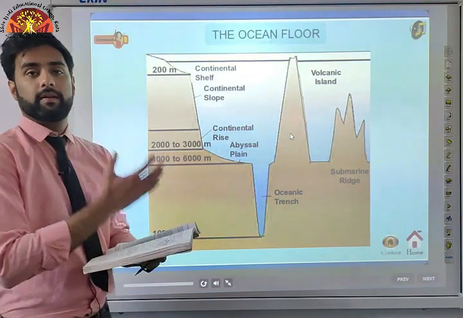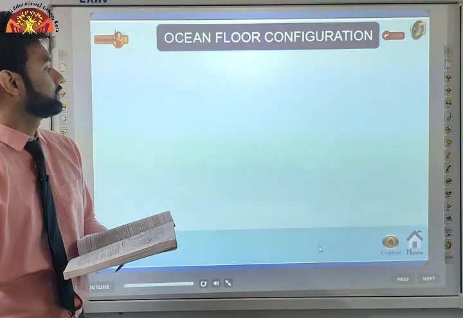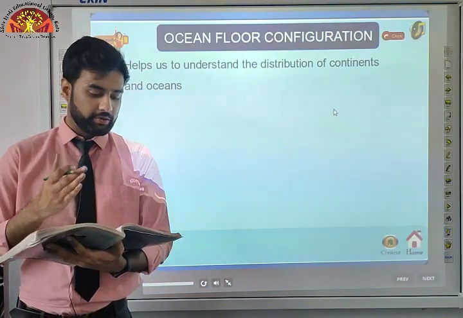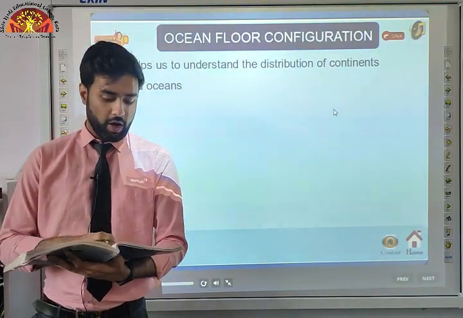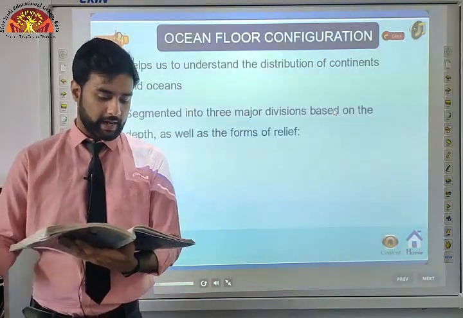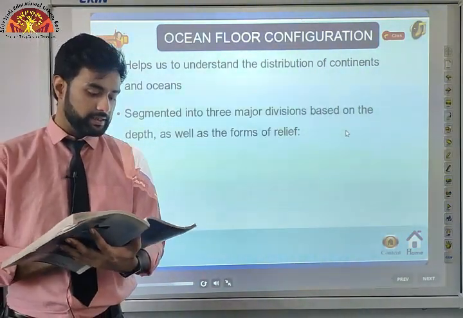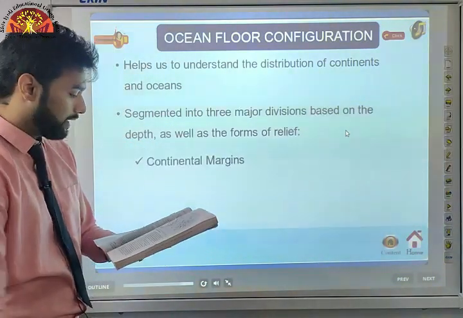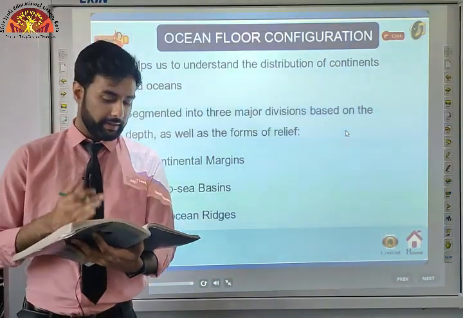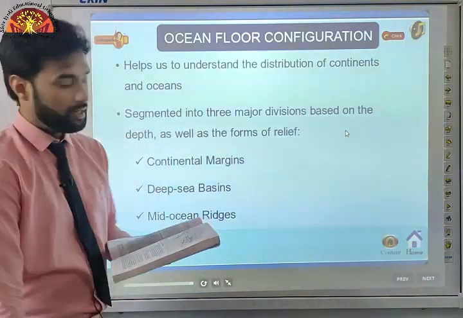How do we classify our ocean and its surface? Ocean floor configuration. In this section, we shall note a few things related to the ocean floor that help us in understanding the distribution of continents and oceans. The ocean floor may be segmented into three major divisions based on the depth as well as the forms of relief. We divide the ocean base into three parts. These divisions are continental margins, deep sea basins and mid-oceanic ridges. Again, I'm repeating, underline this: the divisions of our ocean floor are continental margins, deep sea basins and mid-ocean ridges.